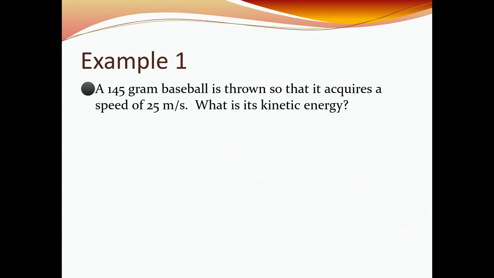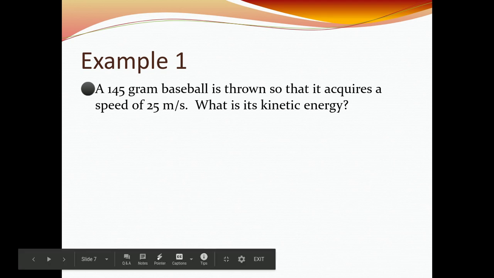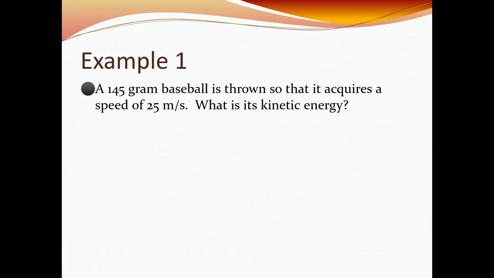So this first problem, it's a baseball problem. A 145-gram baseball is thrown so that it acquires a speed of 25 meters per second. You're going to assume that it's initially at rest. So we're just going to take the values we have here to find the kinetic energy. Remember that the kinetic energy is equal to 1/2 mv squared. We have the mass, we have the velocity, so we're good to go.